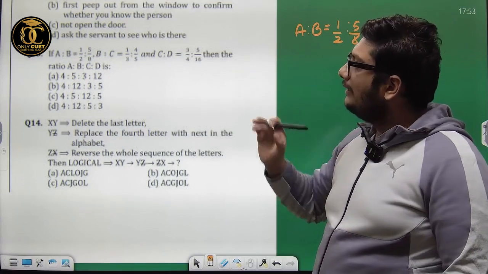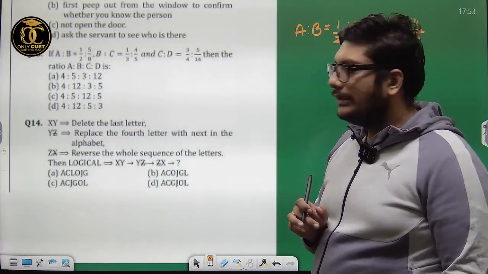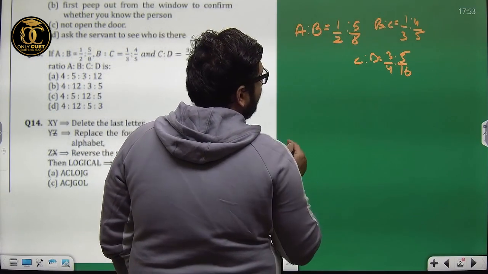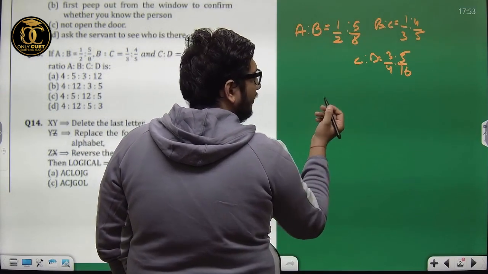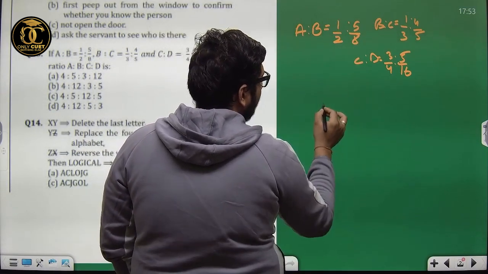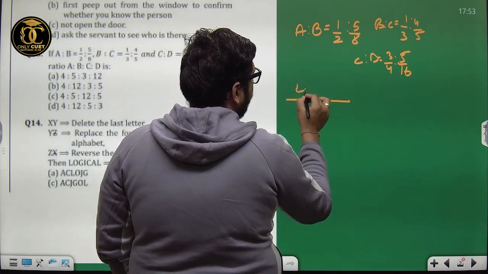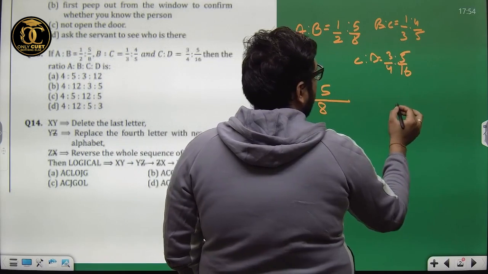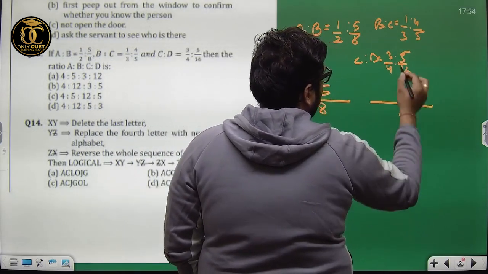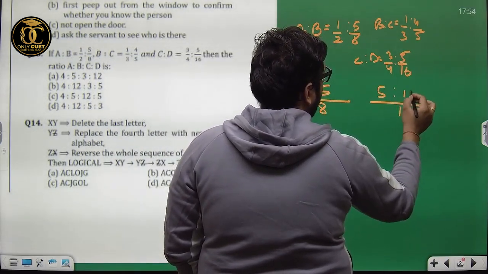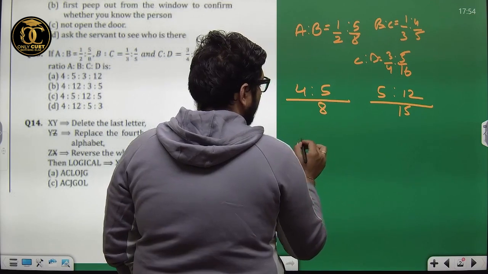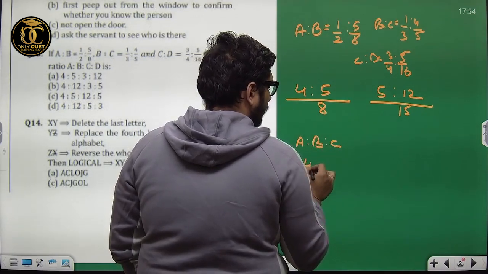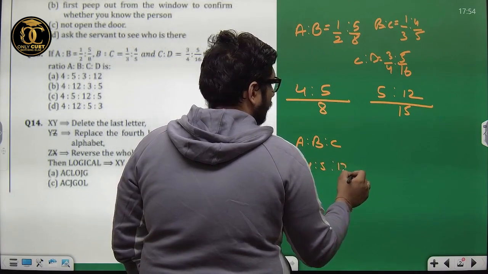Now we need to find the ratio of A to B to C. How are we going to do that? Let's rationalize this. A is to B is half is to 5 by 8. So the LCM of 2 and 8 would be 8, that would be 4 is to 5. Similarly, LCM of 3 and 5 would be 15, 5 is to 12. So that means A to B to C would be 4 to 5 to 12.